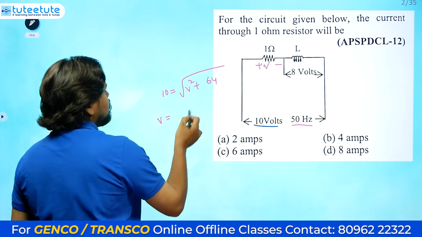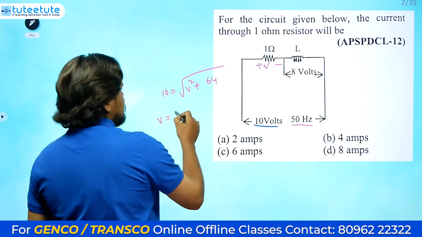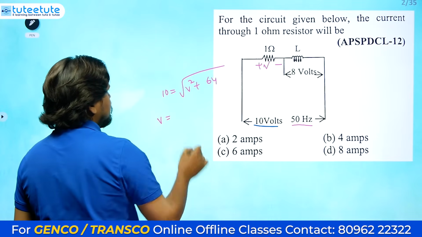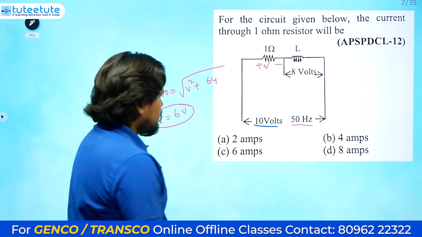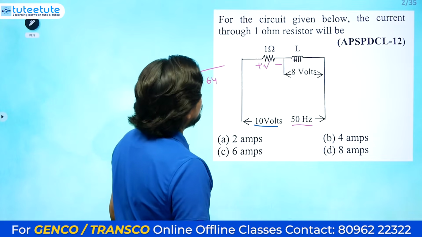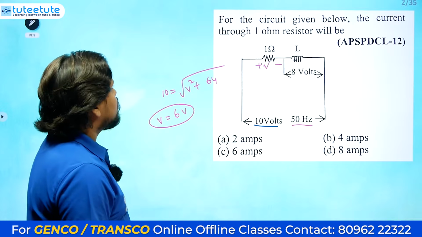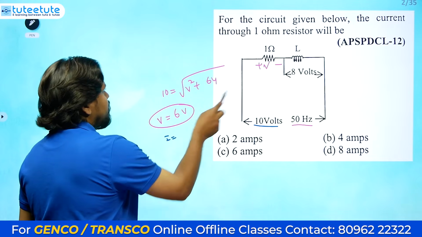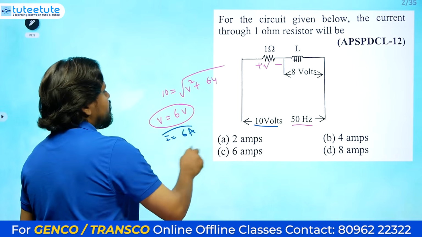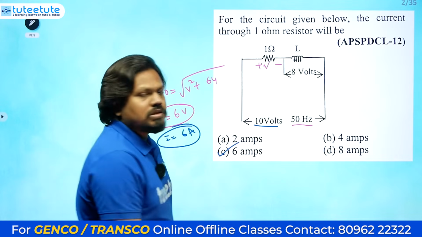So V square equals 100 minus 64, which is 36. So V equals the square root of 36, that means 6 volts. The voltage is 6 volt. So current I equals V divided by 1, that is 6 amperes. So this is the answer for this question.